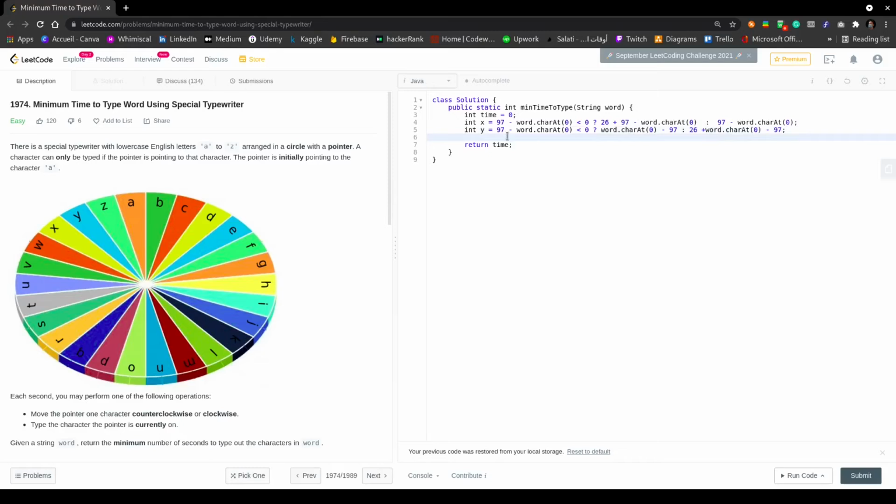So as you can see here, this expression basically means that if we found that 97 minus word.char at 0 is inferior than 0, in this case y is going to have this value, which is word.char at 0 minus 97. But if 97 minus word.char at 0 wasn't inferior than 0, then we're going to return this value. It means y is going to have this value: 26 plus word.char at 0 minus 97.